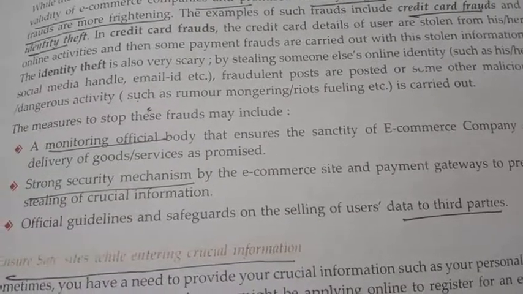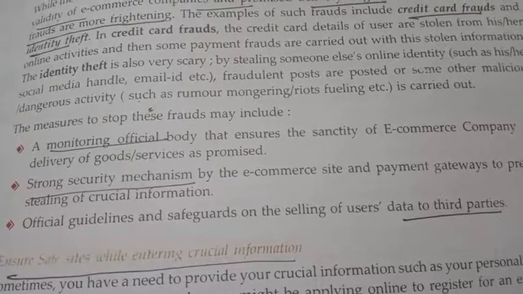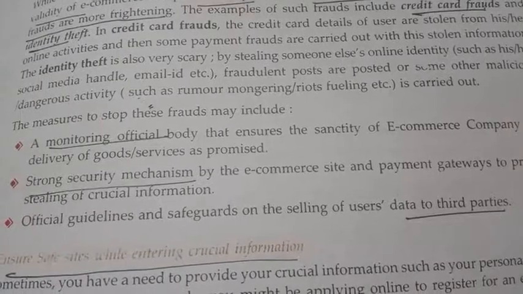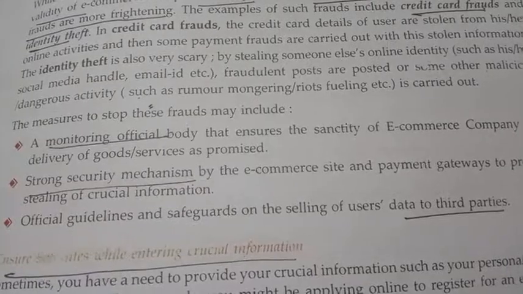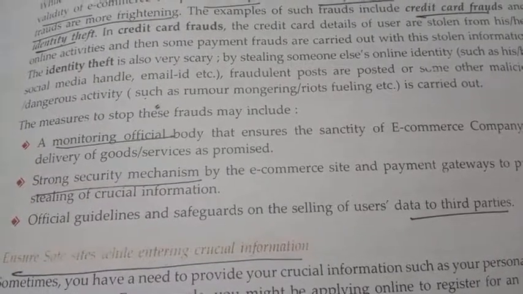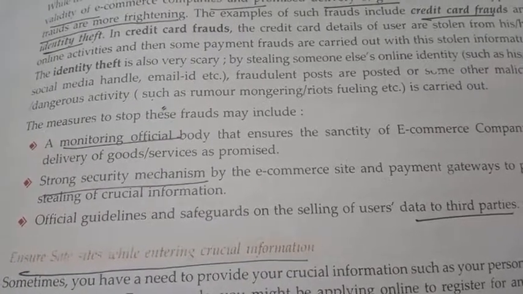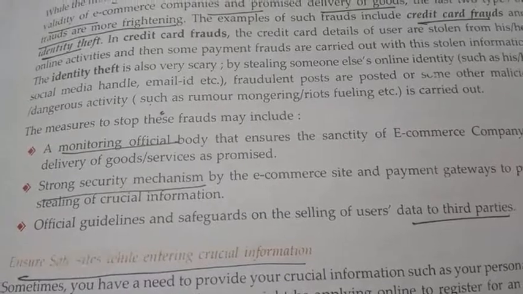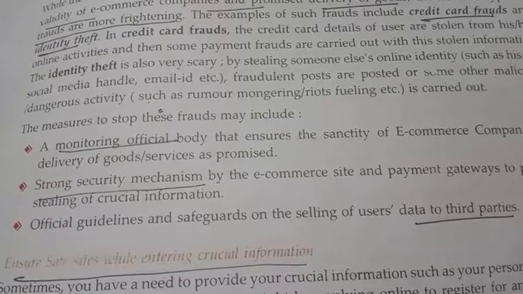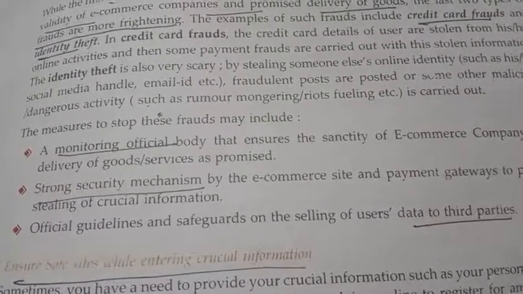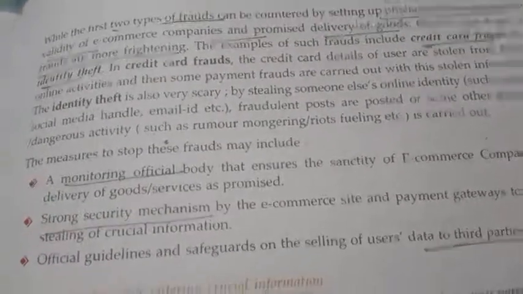Then the last one is official guidelines and safeguards on selling users' data to third parties. Third party means our data is used by those applications. In the previous year we already studied third party cookies. Our online activities are stored in cookies, called third party cookies. While using that data in any third party application, it should provide some safeguards. These are the main three ways to stop these fraud activities.